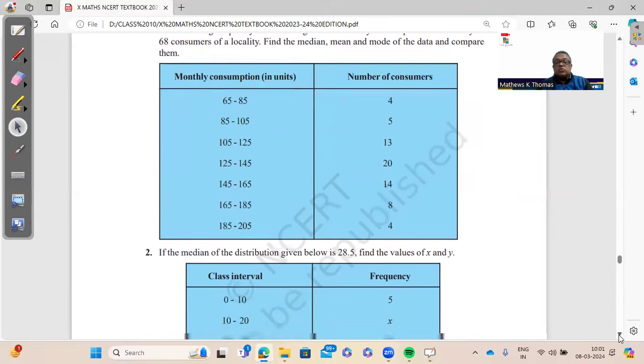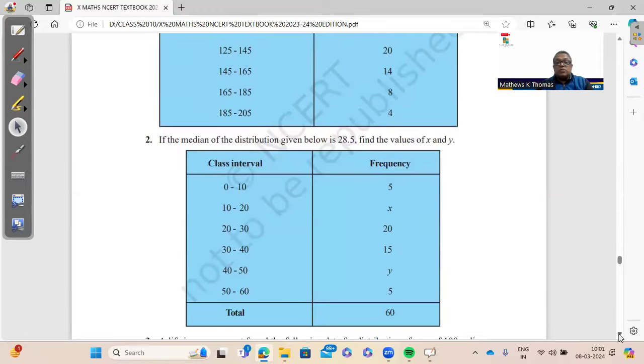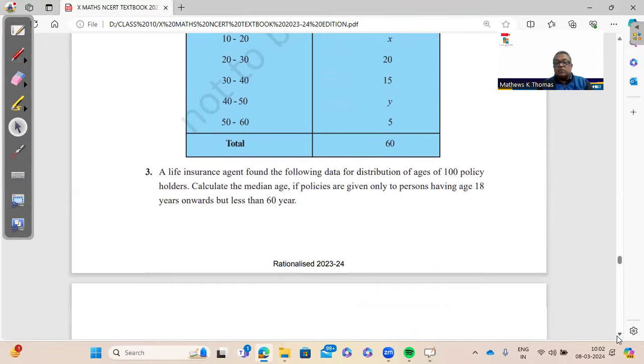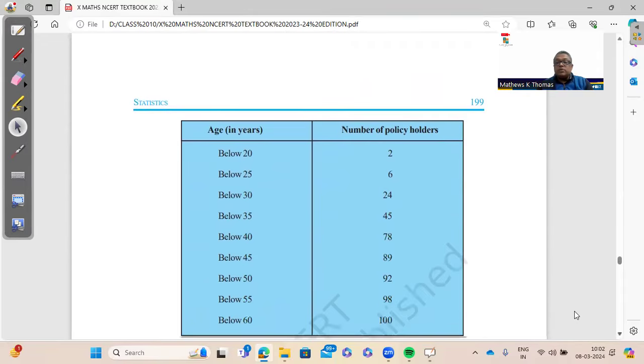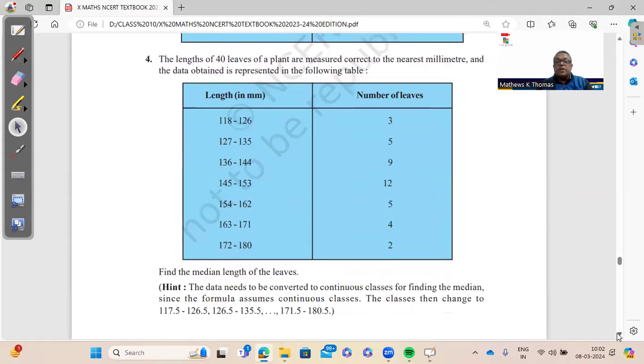In this median exercise, question number 2 is very important because the median is given and the question is to find out x and y. Question number 3 is also important because here the class intervals are not given. You have to find the class interval. And if you look at this, these are not the frequencies. These are the cumulative frequencies. So you have to find out the frequency and then find the median.